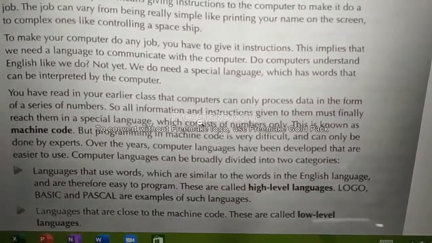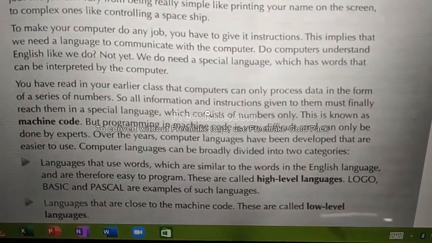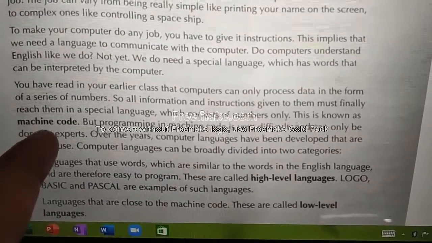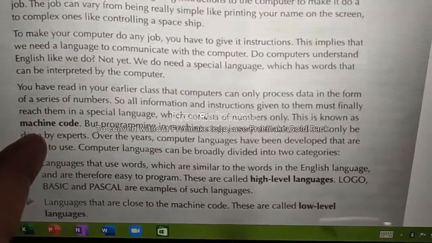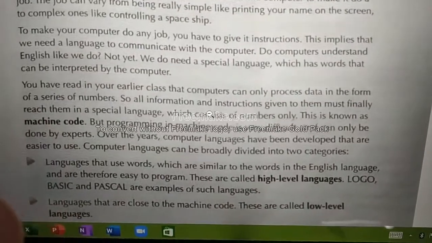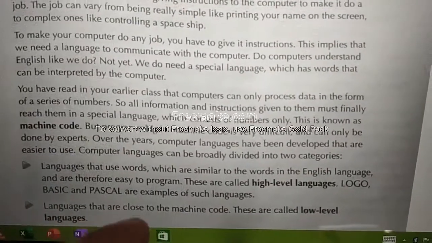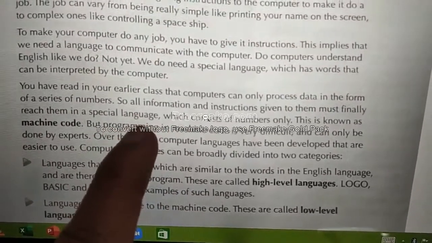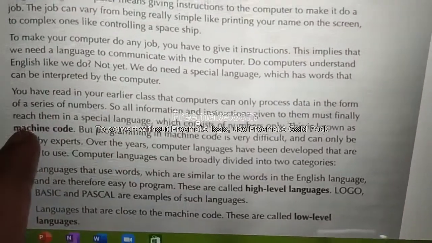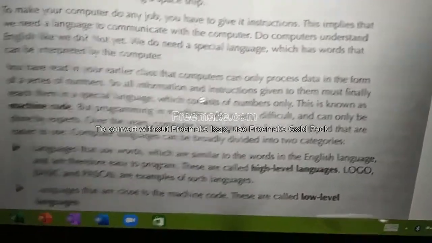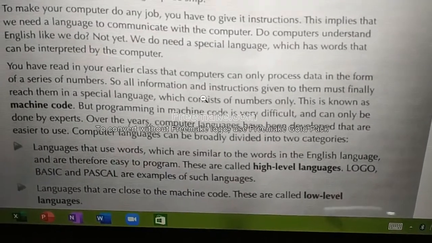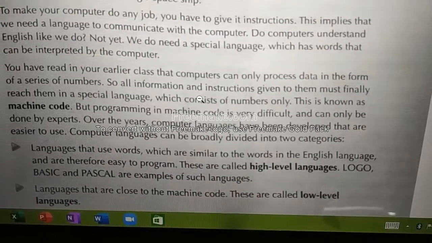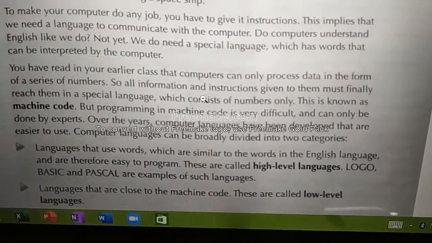This is known as machine code. That language is known as machine language. This code is known as machine code. Either you can say language or code, both are the same. So the computer understands only one type of code or language, that is machine language or machine code. But programming in machine code is very difficult and can only be done by experts.